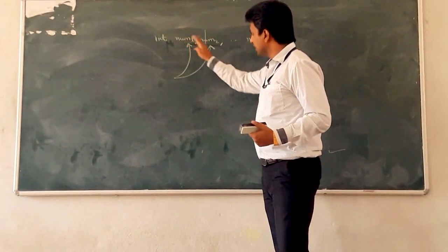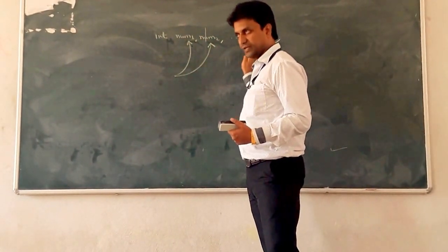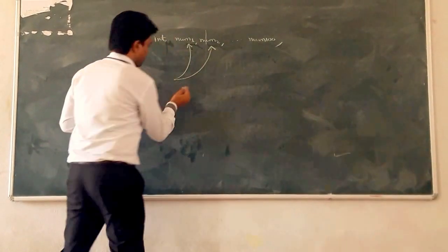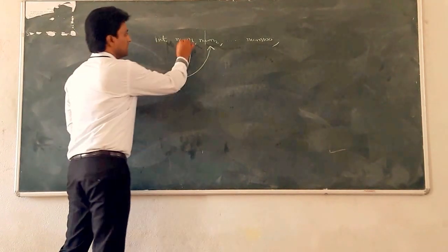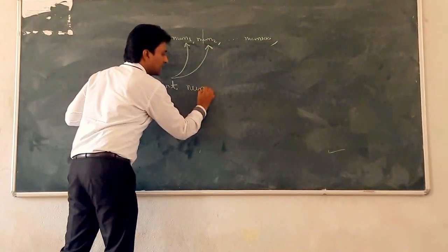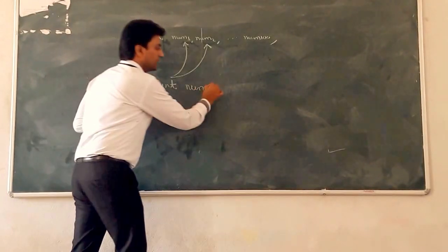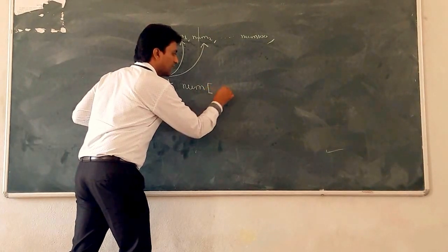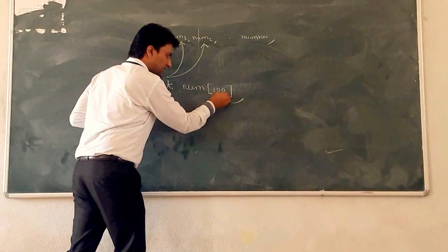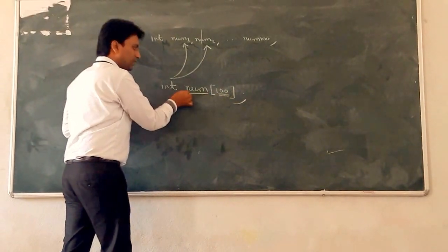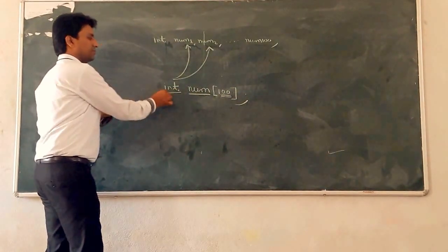So no need to declare 100 different variables. Instead, you just declare which type of numbers, integer, then write the name of the array, and give the size, how many numbers you want to store.